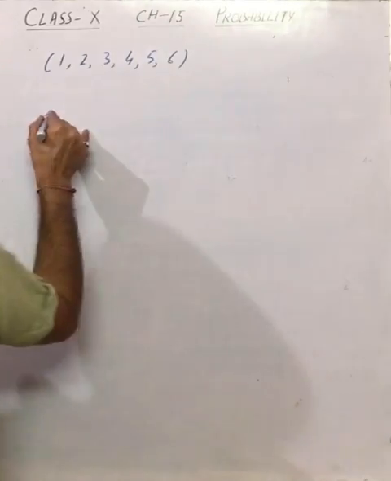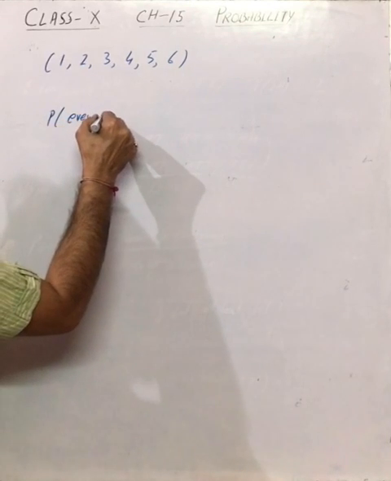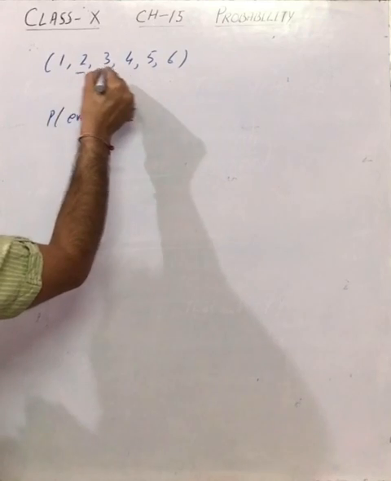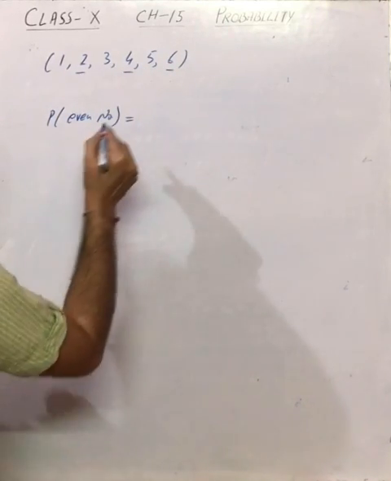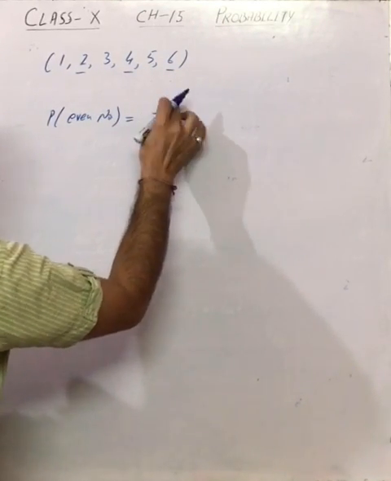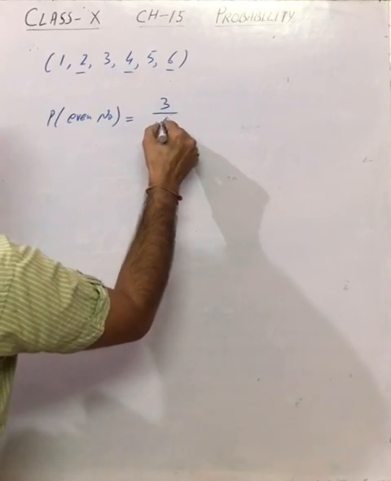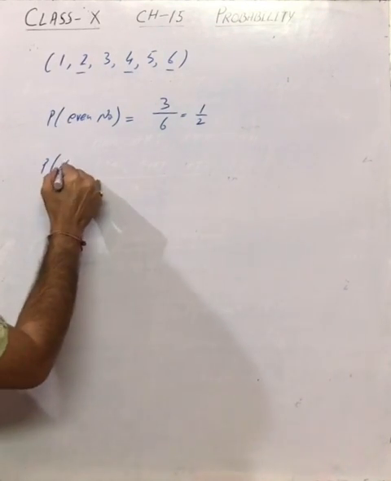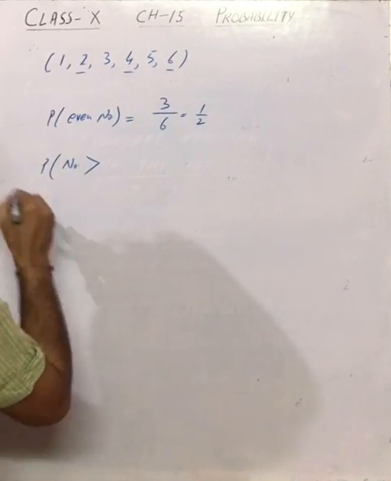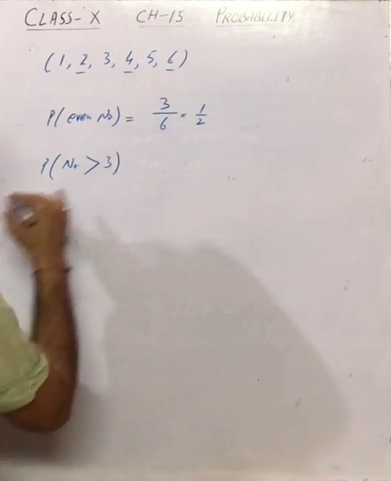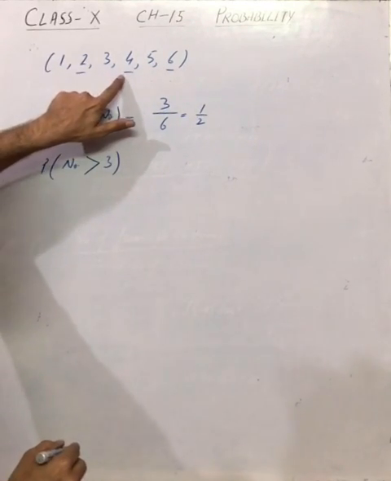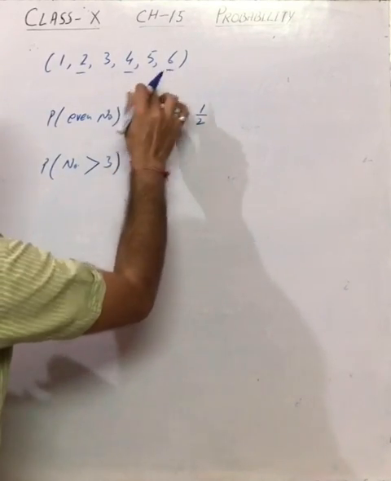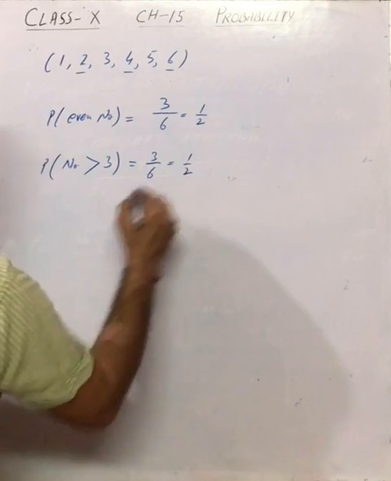Suppose we need to find the probability of getting an even number. यहाँ पे अपने probability find करनी है even number की. How many evens are there? 1, 2 and 3. So total evens are 3. Number of favorable outcomes divided by total outcomes 6, which is 1 by 2. Suppose you need to find the probability of getting a number greater than 3. Greater than 3 means 4, 5 or 6. So favorable outcomes are 3, total outcomes 6. It is 1 by 2.